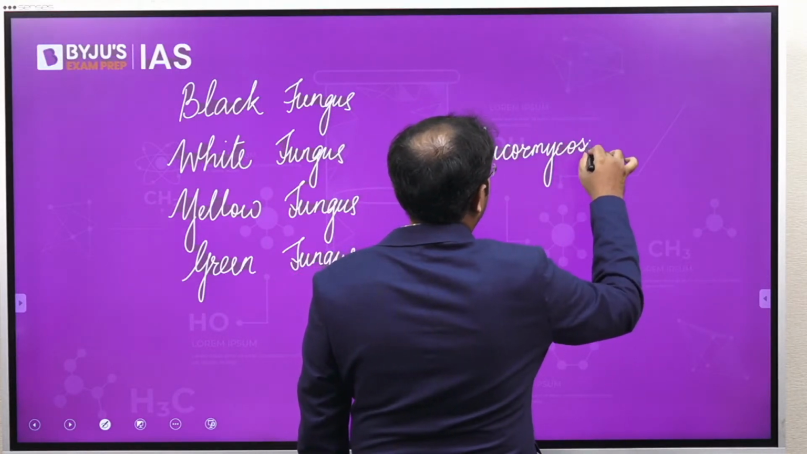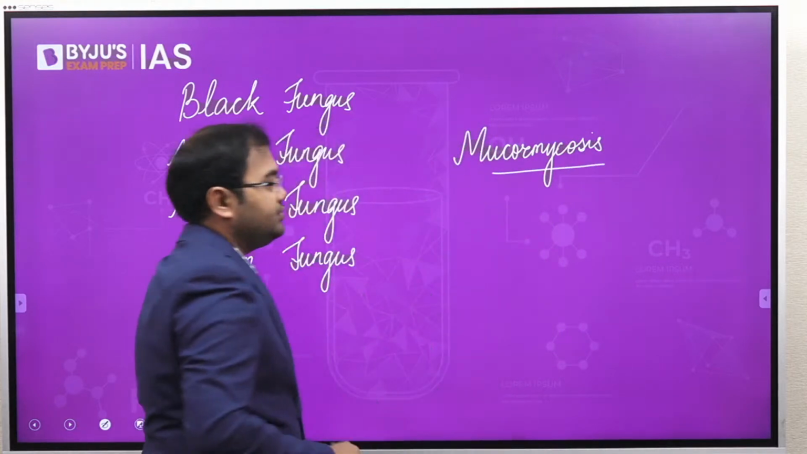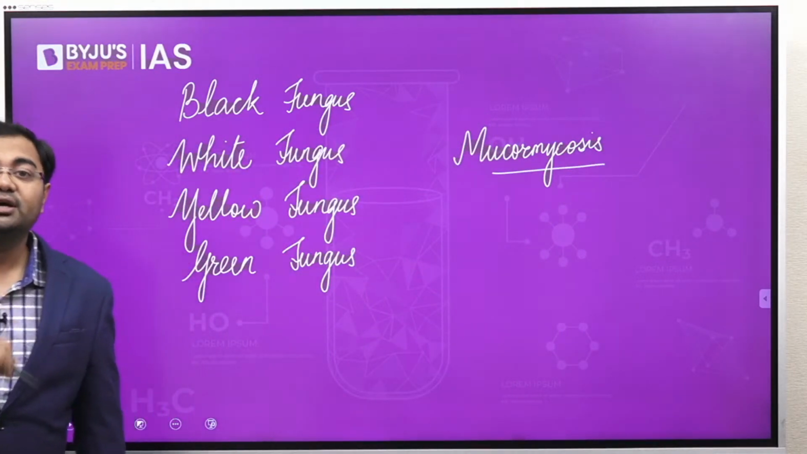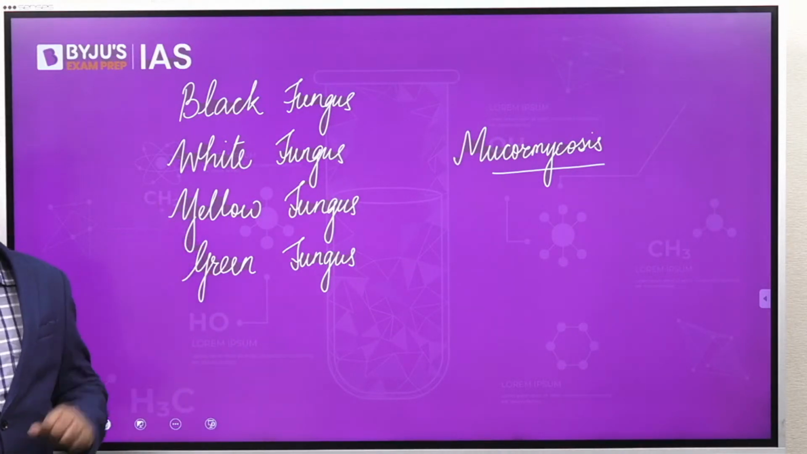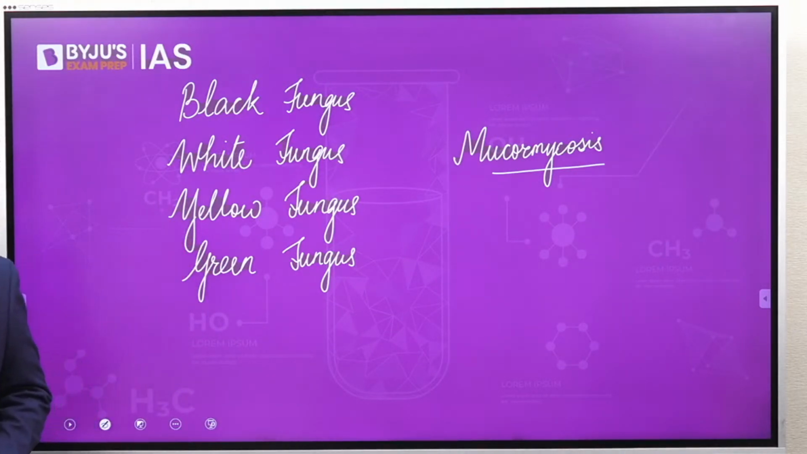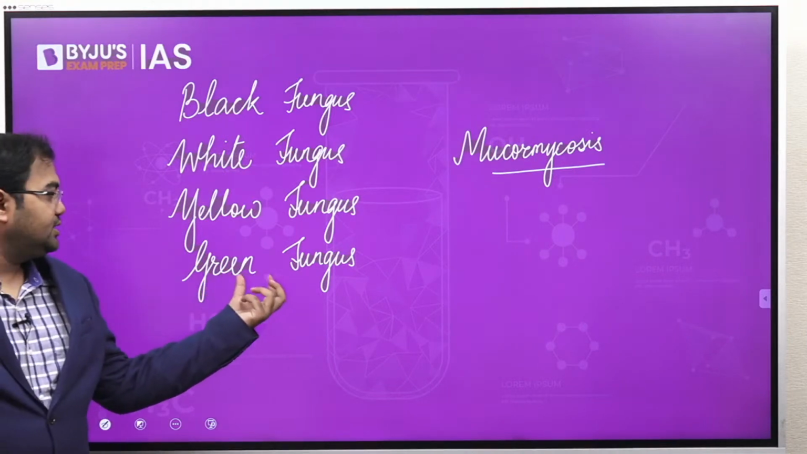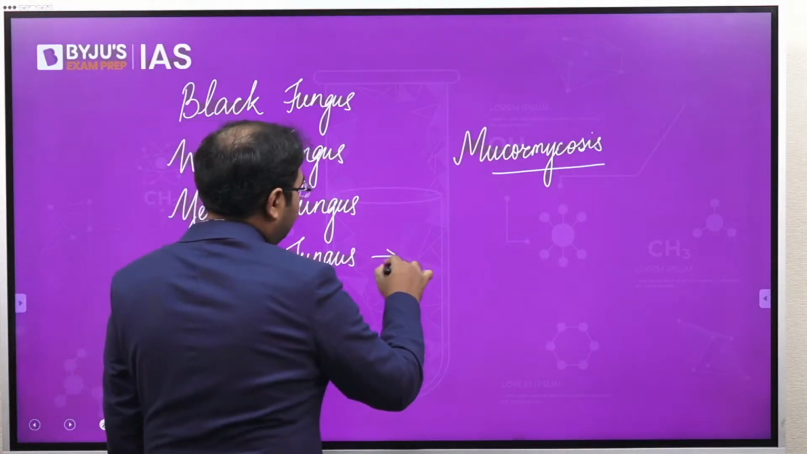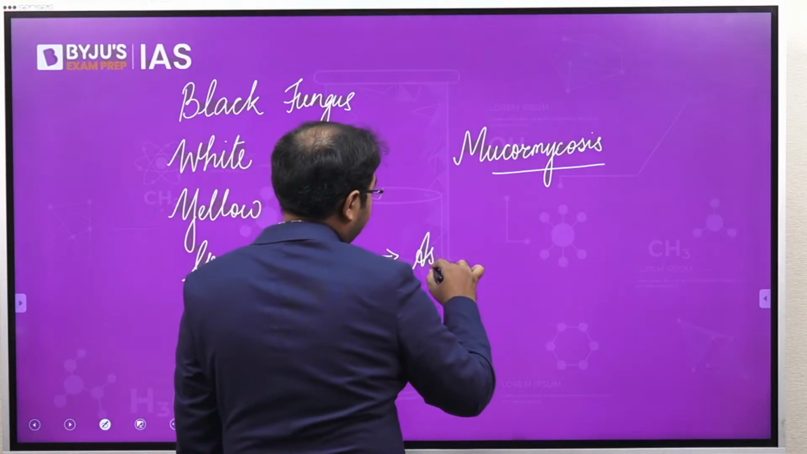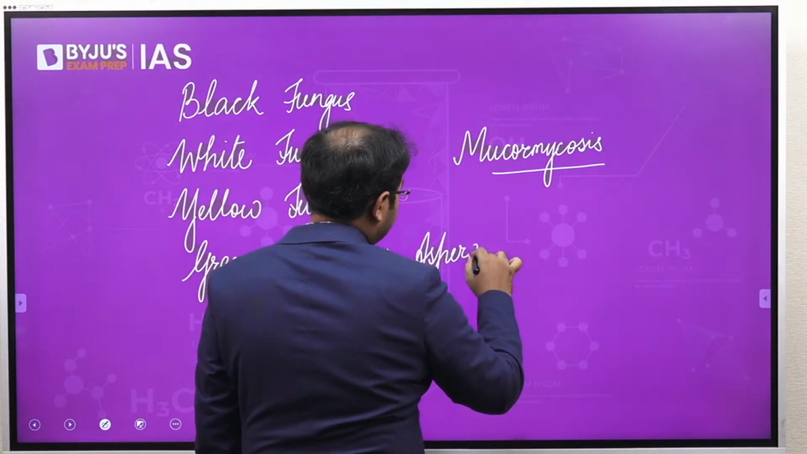This is the name of the disease which is associated with black fungus or white fungus. And even yellow fungus is very similar in this scenario. And the last one that you see here, that is green fungus. Green fungus basically is related to aspergillus. Just remember this, that it is related to aspergillus.